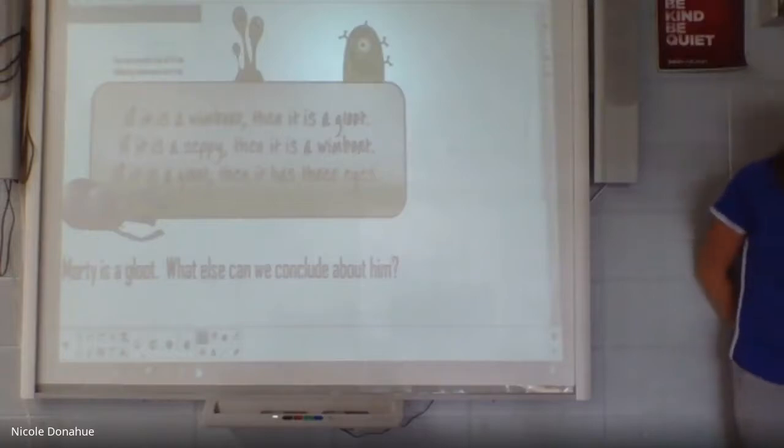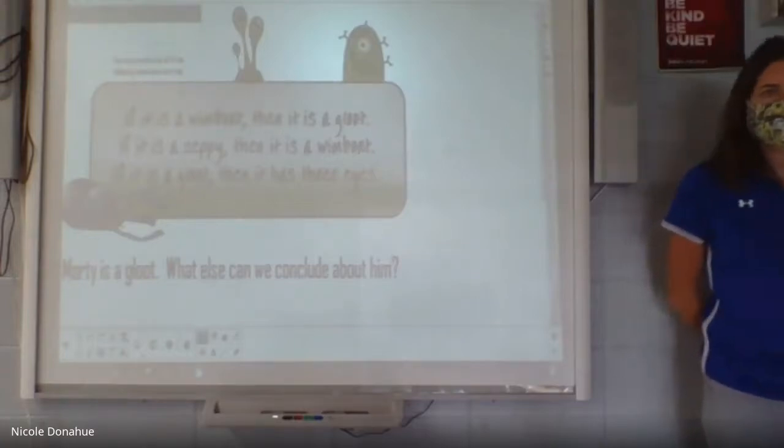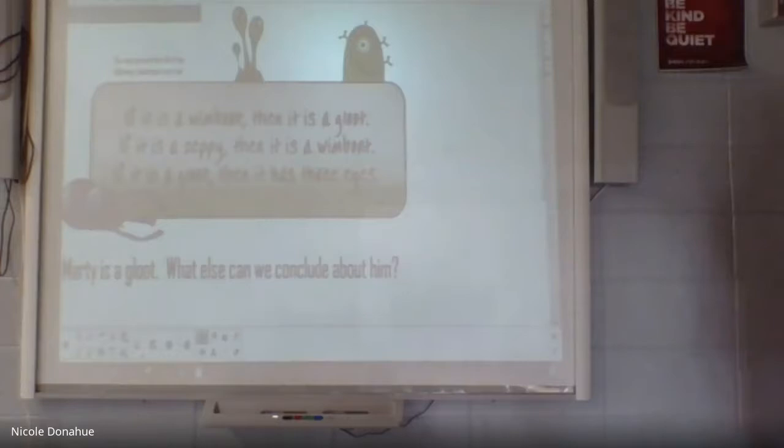Here, they say if it's a windboard, so I don't know what a windboard is, and you don't need to know what a windboard is either. There's some goofy little alien guy. Then it's a glute. If it's a Zeppy, then it's a windboard. If it's a glute, then it has 3 eyes. So I'm going to show you these different rules using these statements. They don't make any sense, but sometimes it's good to take out what you really know about and think about just the if-then pieces of this.